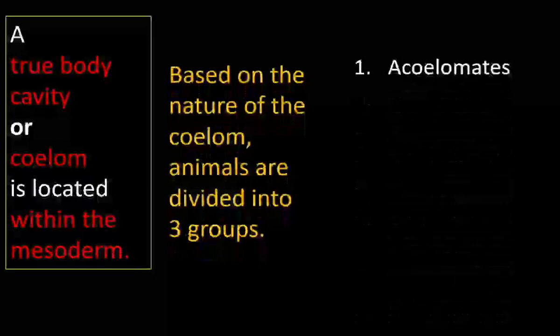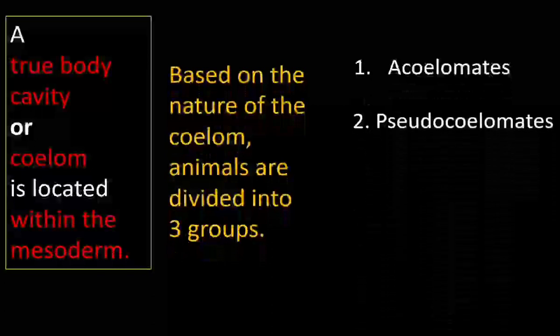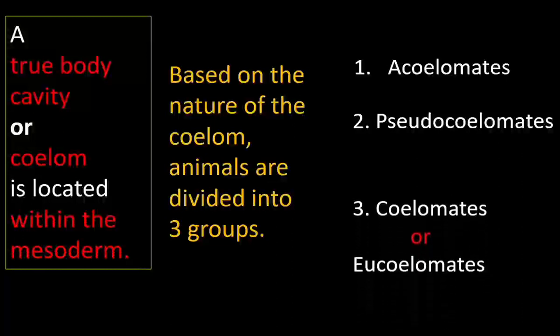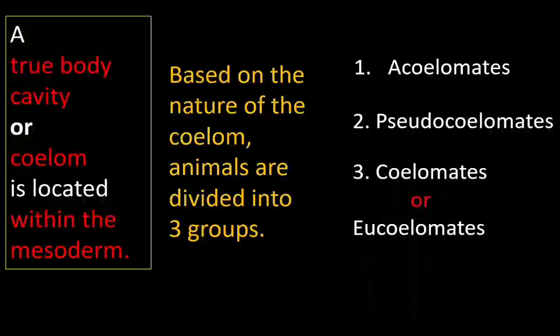A means absent, they do not have a body cavity. Pseudocoelomates, pseudo means false, they do not have the true body cavity. And coelomates or eucoelomates, eu means true. Eucoelomates have a body cavity, they have true body cavity.